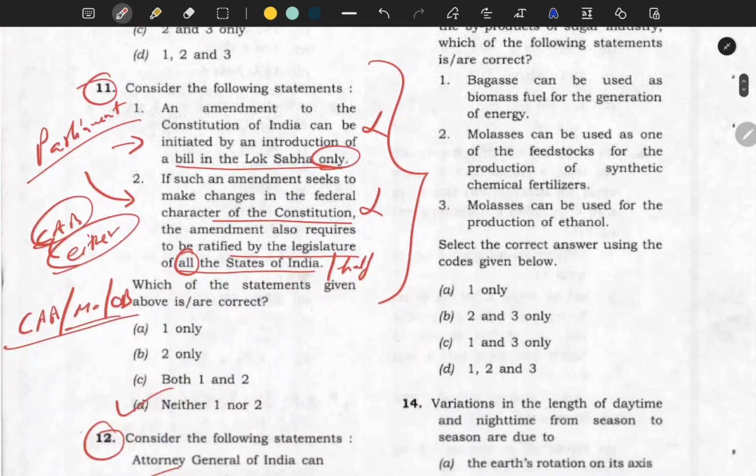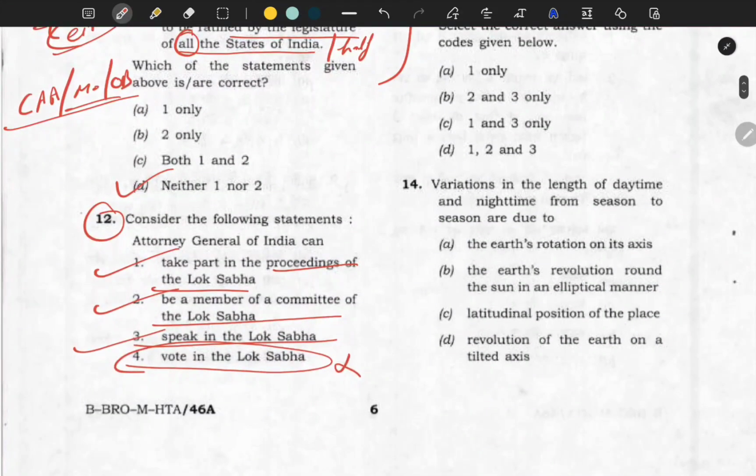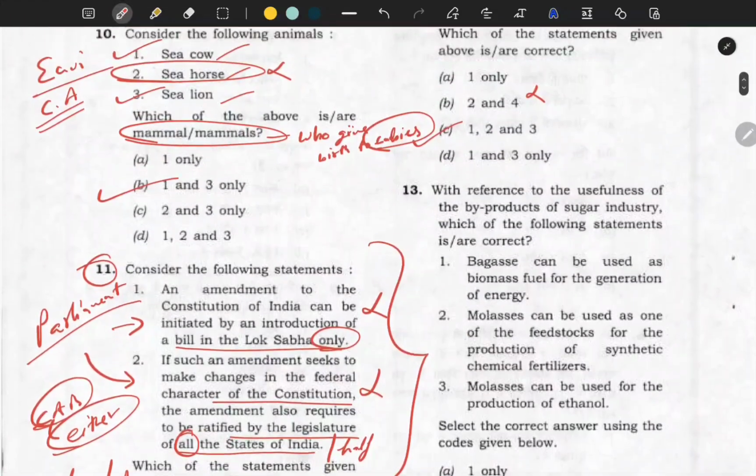This question is purely static knowledge, so there is no tukka, no trick you can apply here. So next question.